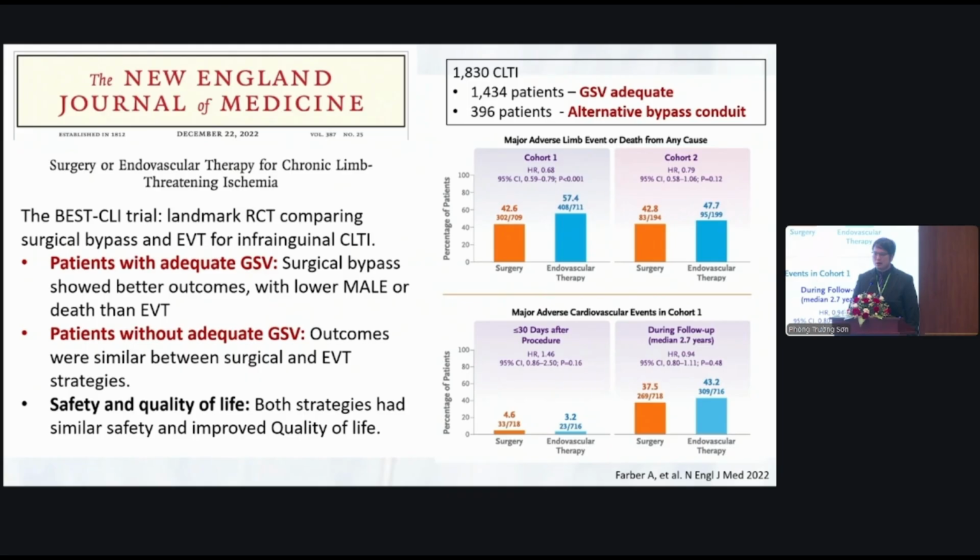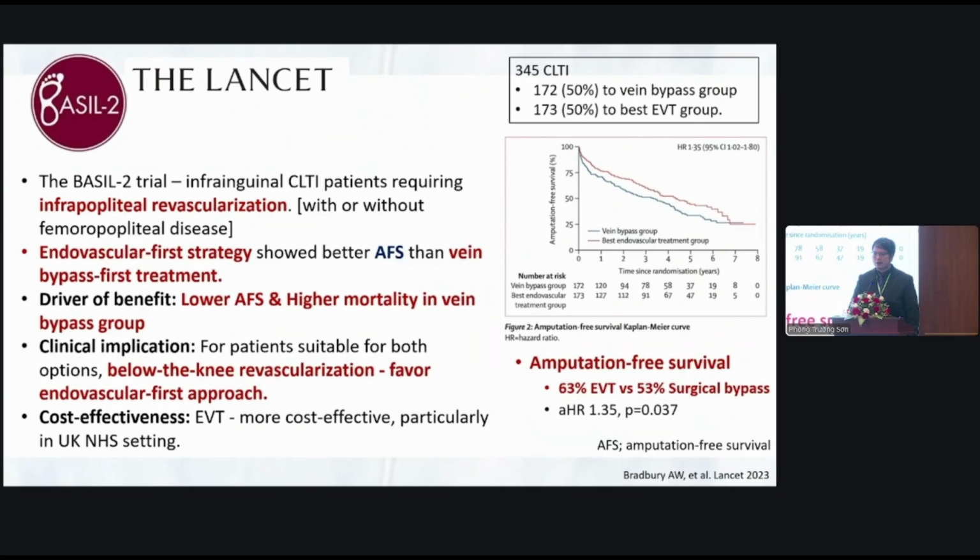For the next big trial, the BASIL-2 trial looked at infrainguinal CLTI requiring infrapopliteal revascularization, with or without femoral-popliteal disease. The endovascular-first strategy showed better amputation-free survival than the vein bypass-first treatment, published in The Lancet. The benefit was driven by lower amputation-free survival and higher mortality in the vein bypass group. So for patients suitable for both options with BTK revascularization, we now favor the endovascular-first approach.